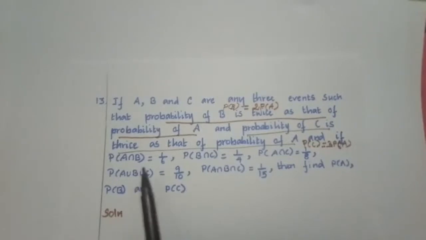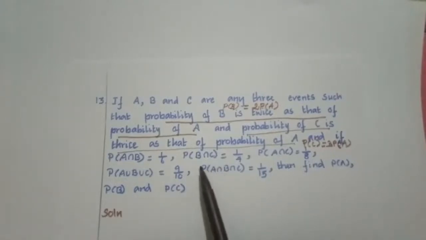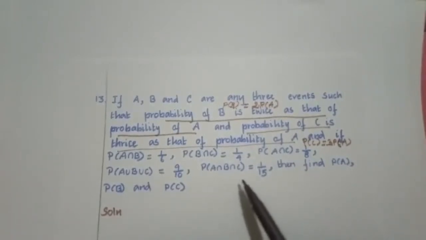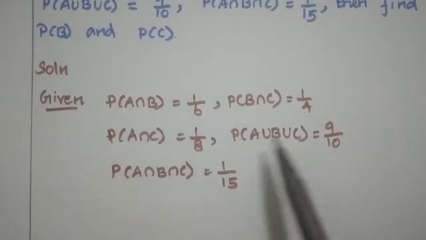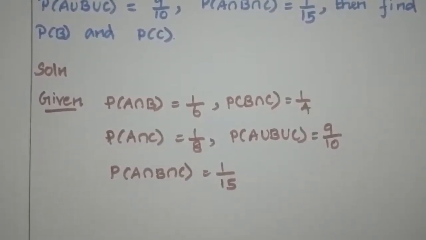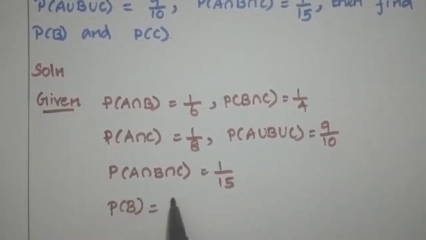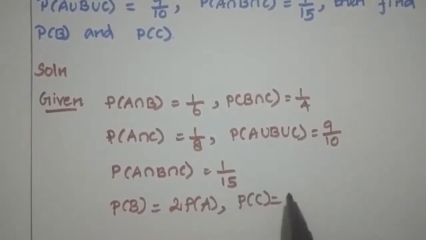And the probabilities of A intersection B, B intersection C, A intersection C, A union B union C, and A intersection B intersection C are also given in the question. They ask us to find P of A, P of B and P of C. Are you able to understand the question? Yes. These values are given in the question, and it is also given that P of B is equal to 2 times P of A and P of C is equal to 3 times P of A.